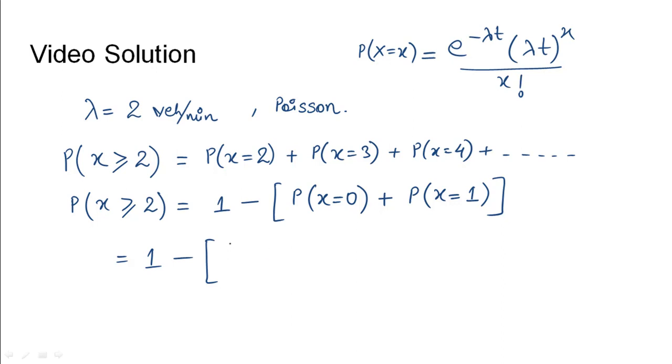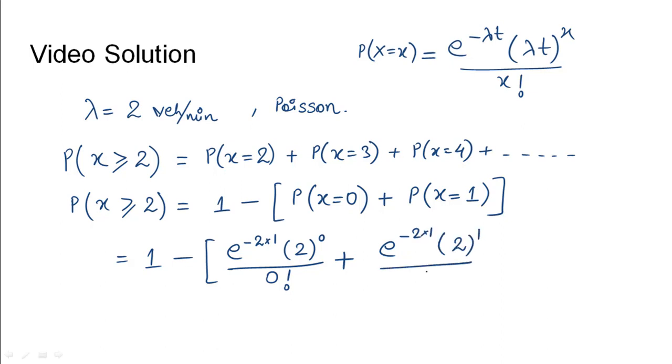So for x equals 0 it would be e power minus lambda is 2 and time interval is 1, 2 power 0 divided by 0 factorial plus e power minus 2 times 1, 2 power 1 divided by 1 factorial.